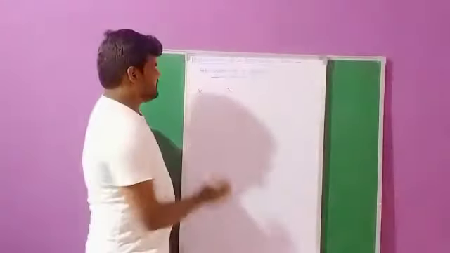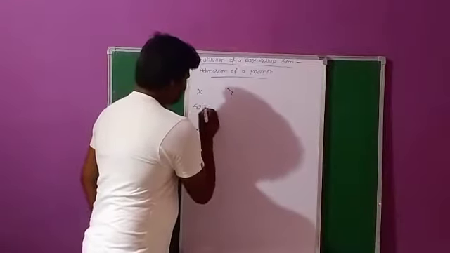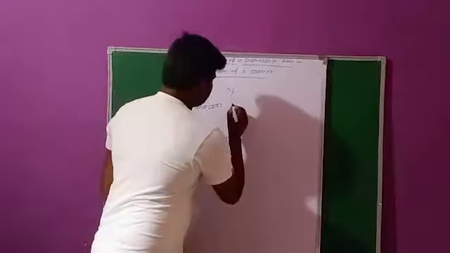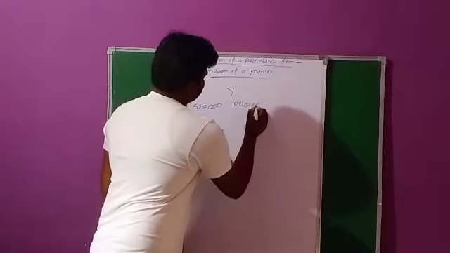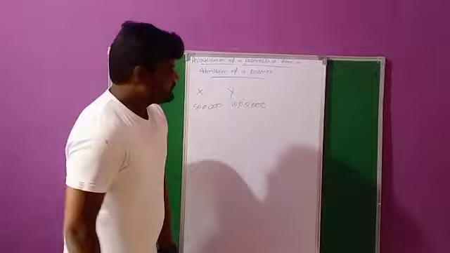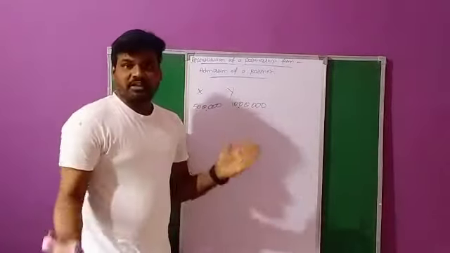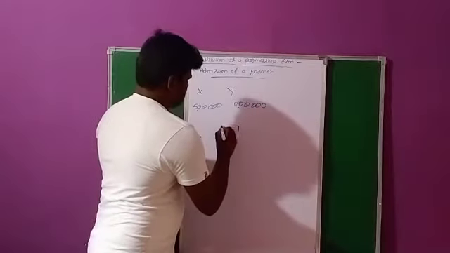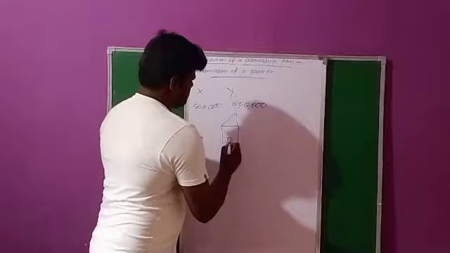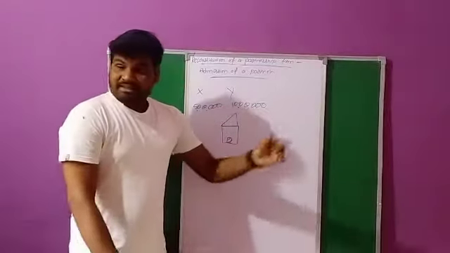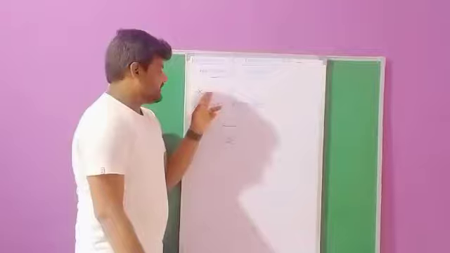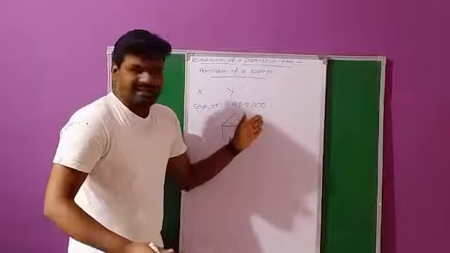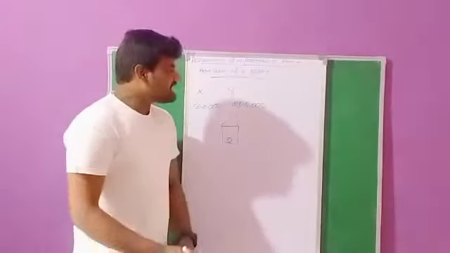Partner X invested 5 lakh rupees, and partner Y invested 10 lakh rupees. Both partners have commenced a new business organization and both are continuing.